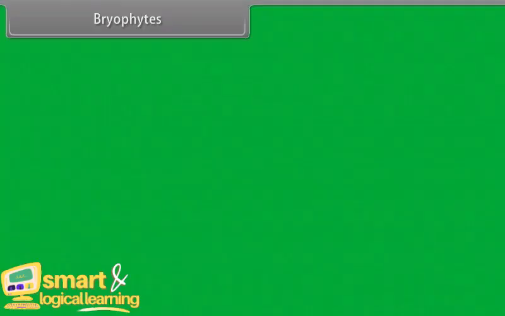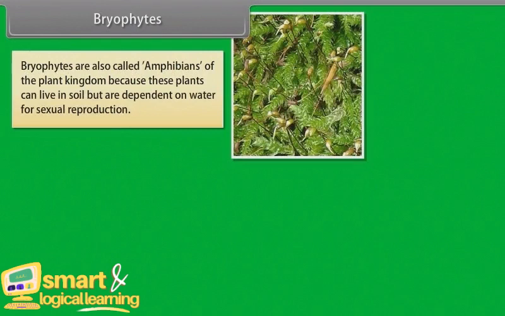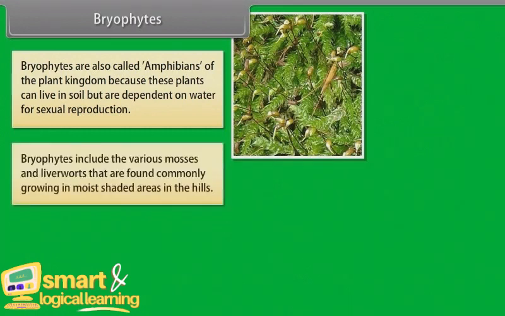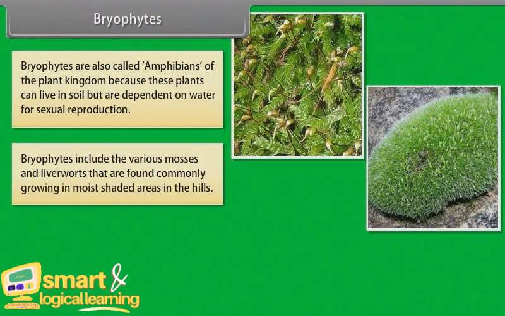Bryophytes. Bryophytes are also called amphibians of the plant kingdom because these plants can live in soil but are dependent on water for sexual reproduction. Bryophytes include the various mosses and liverworts that are found commonly growing in moist shaded areas in the hills.